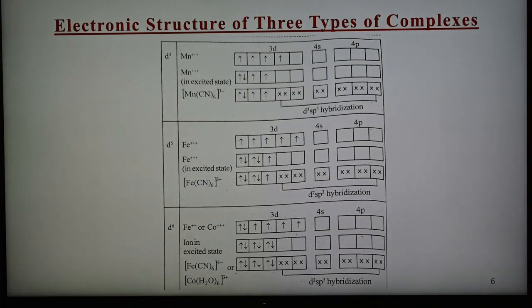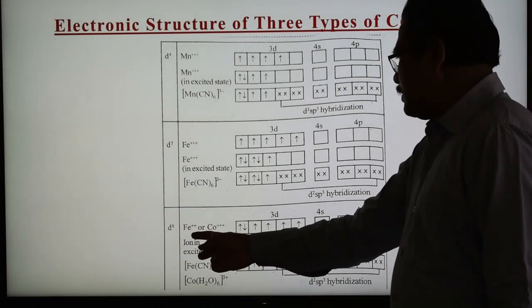Again, this is paramagnetic. The number of unpaired electrons is 1. Again they show octahedral geometry and are low spin complexes, and the hybridization is d2sp3. And another, d6, this is Fe or cobalt.